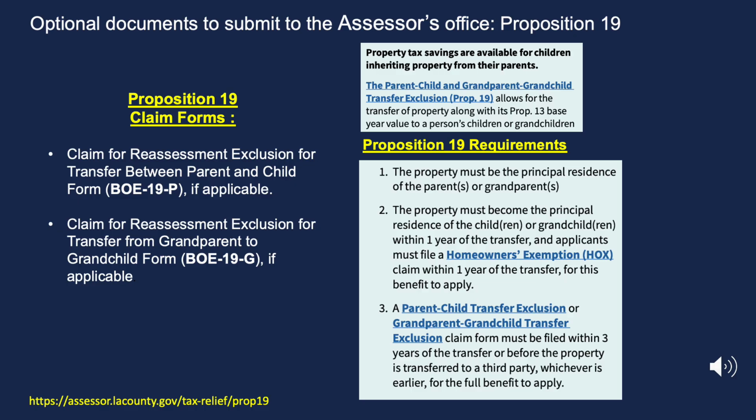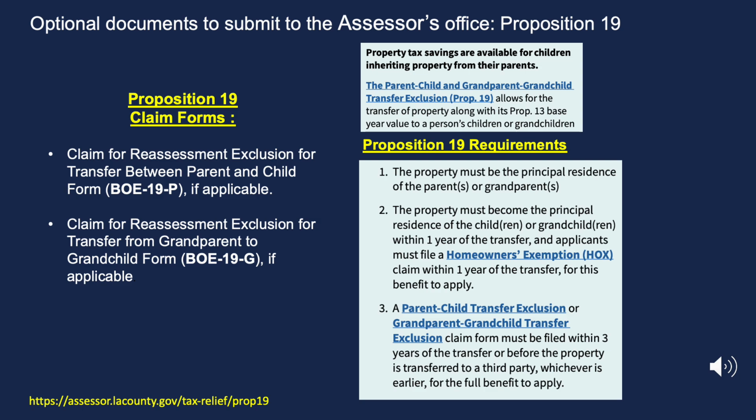First, the property must be the principal residence of the parents or grandparents. Second, the property must become the principal residence of the child or children, or grandchild/grandchildren, within 1 year of the transfer. Applicants must also file a homeowner's exemption claim within 1 year of the transfer for this benefit to apply.